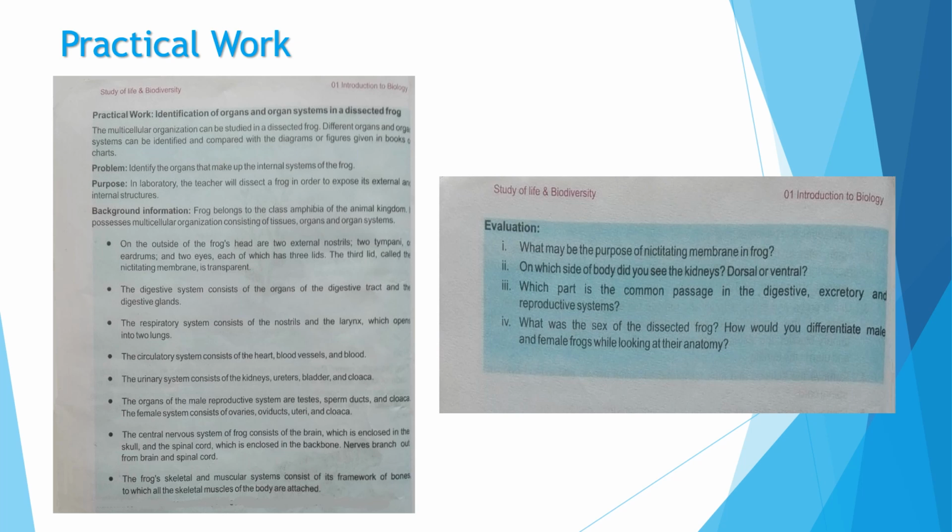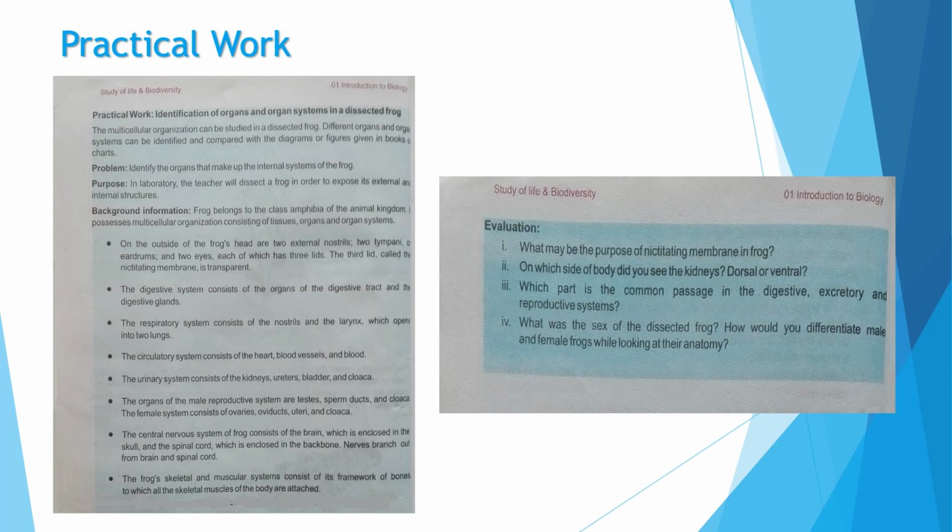Then the circulatory system consists of the heart, blood vessels and blood. The urinary system of the frog consists of the kidneys, ureters, bladder and the cloaca. Cloaca is the external opening and it's the common passage through which the waste of the digestive system, the urinary system and the reproductive system are excreted out.